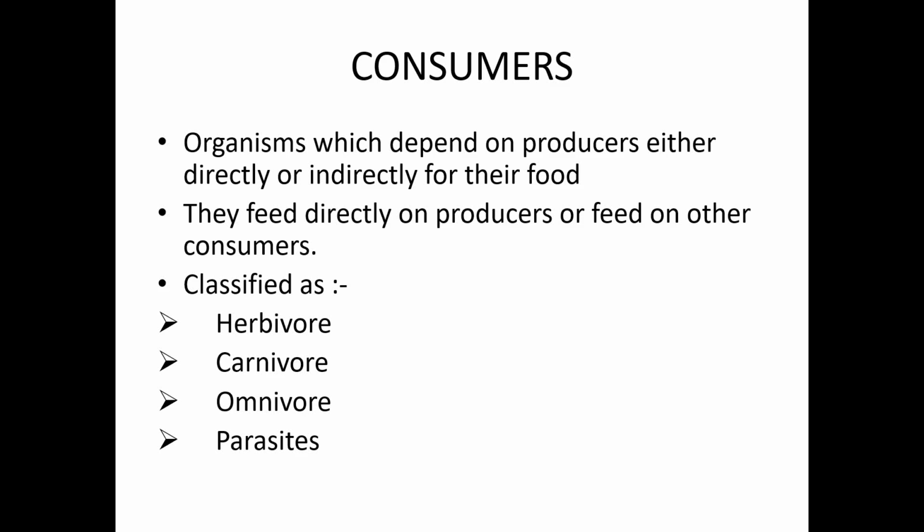You have studied all these things, no? Herbivore means the organisms which feed on plants, which eat the plant or plant parts directly, are called as herbivores. Carnivores are the organisms which feed on the herbivore or which feed on the flesh of other organisms. And omnivores feed on both plants and animals. Parasites, they live on the body of the host and absorb the nutrients from the body of the host.